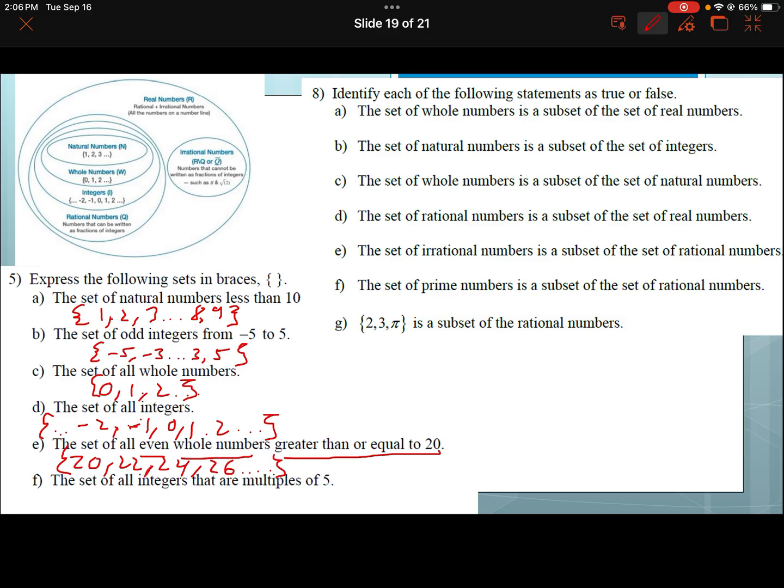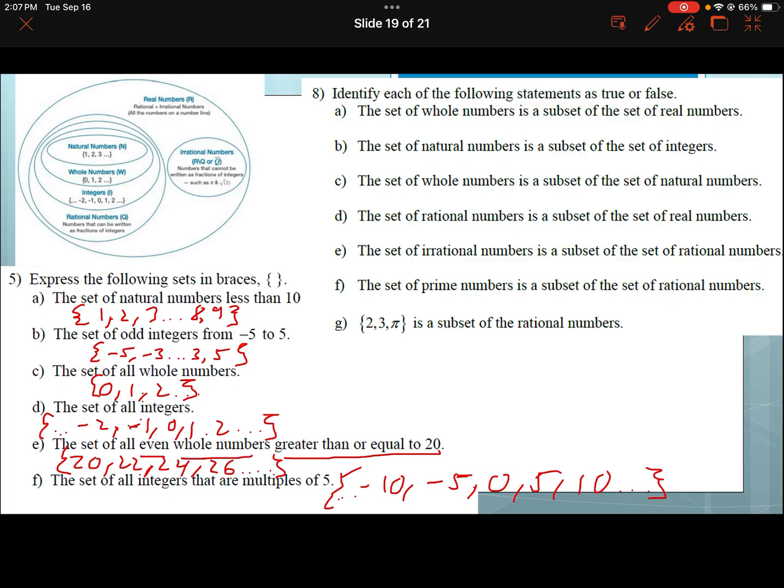Okay, the set of all integers that are multiples of 5. Integers, if you remember, go all the way to negatives and positives. So I would do something like -10, -5, 0, 5, and 10. And then throw out those dots at the end and also at the beginning to let everyone know what's happening. My braces are horrible today.